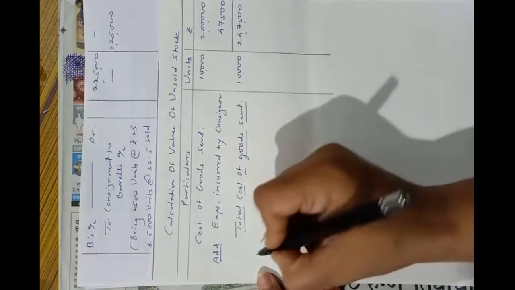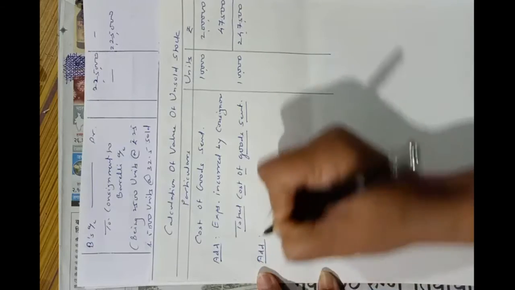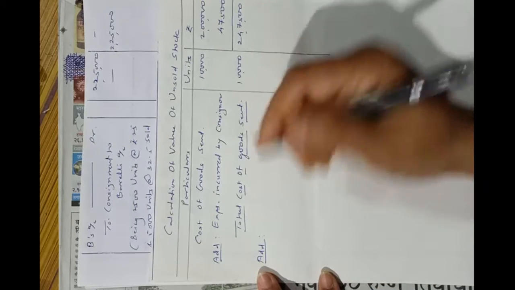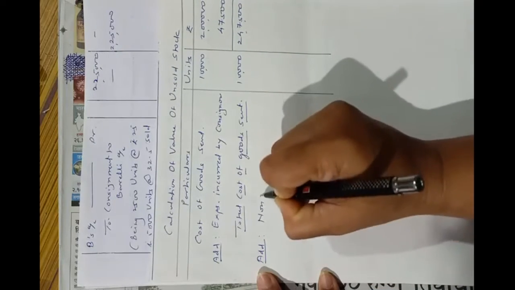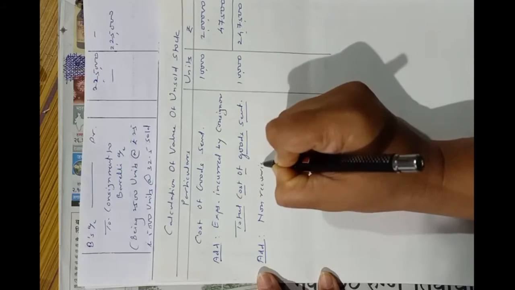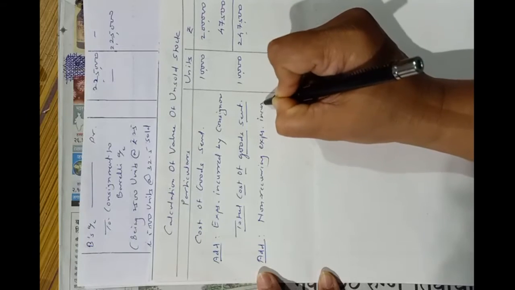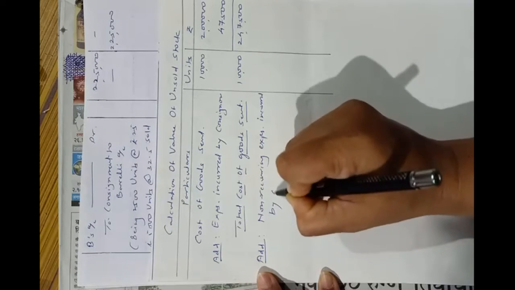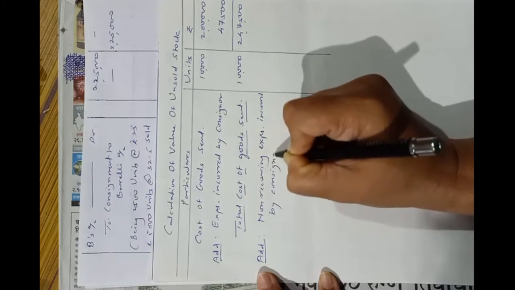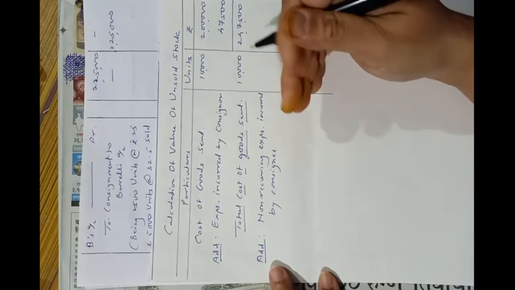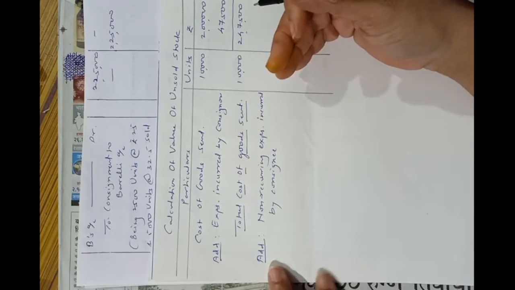Okay, now we have to add non-recurring expenses incurred by consignee. Non-recurring.